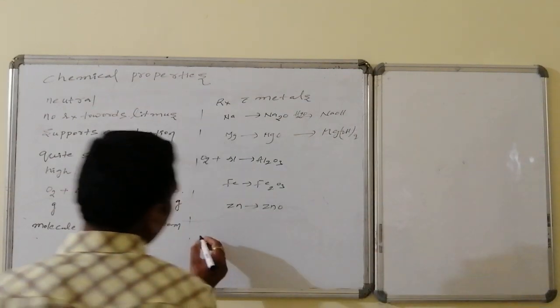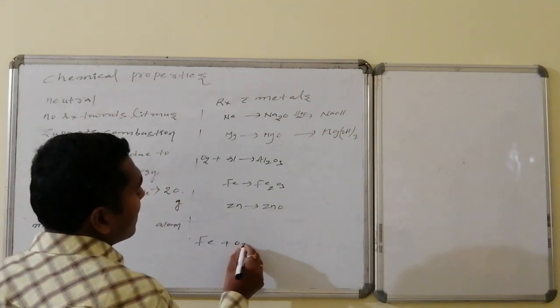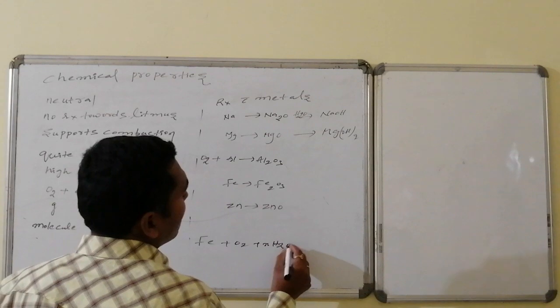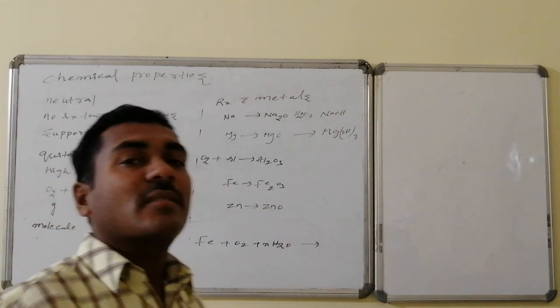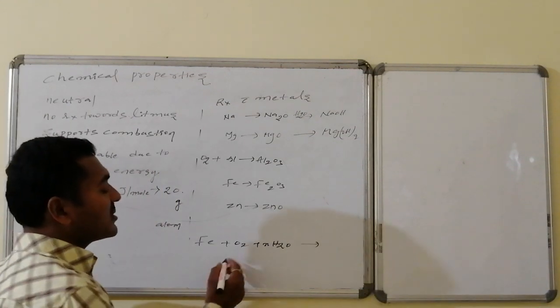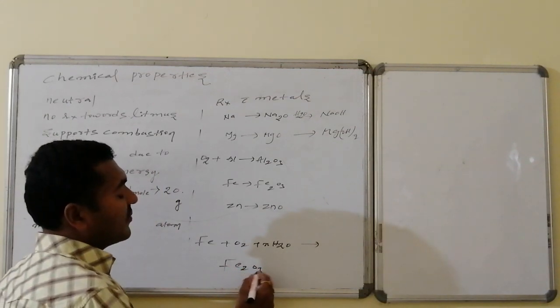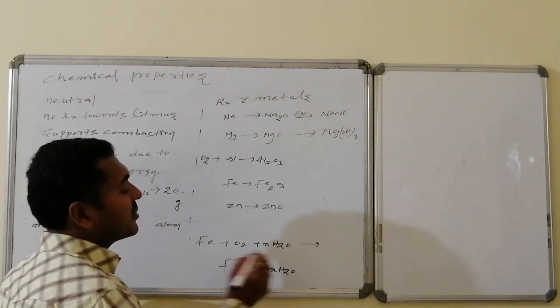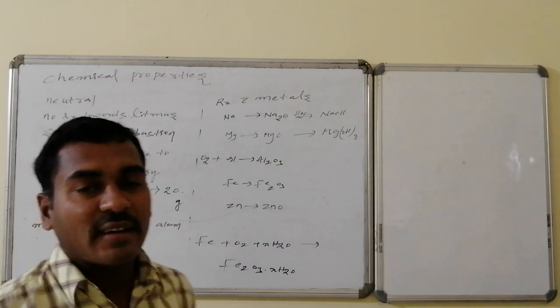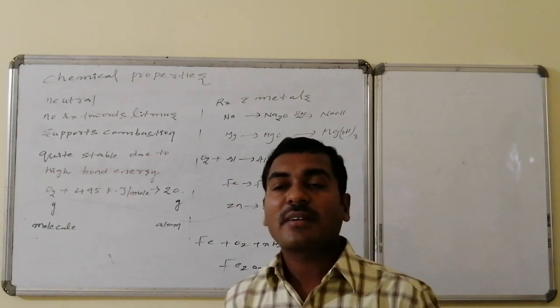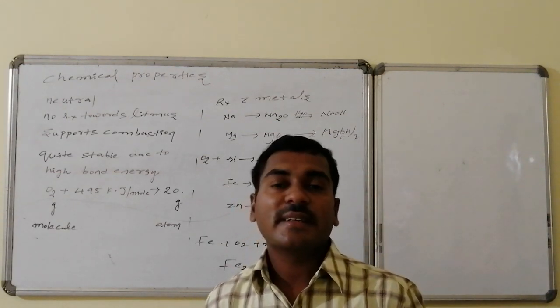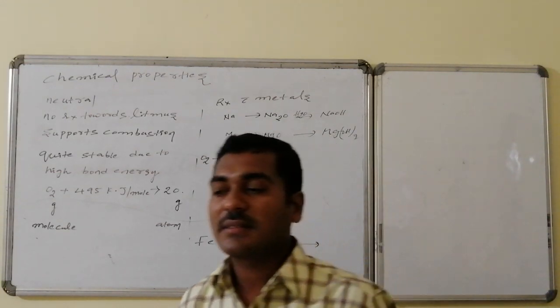Even iron readily combines with oxygen in the presence of moisture, leading to the formation of Fe2O3·xH2O, that is ferric oxide. A red colored solid material is formed, that is ferric oxide, which is known as rust.